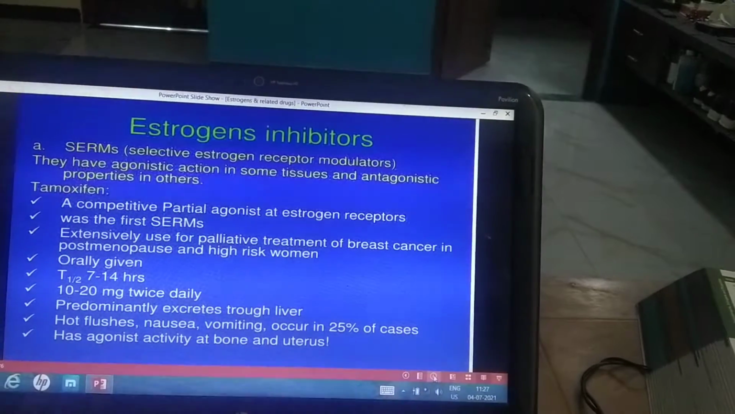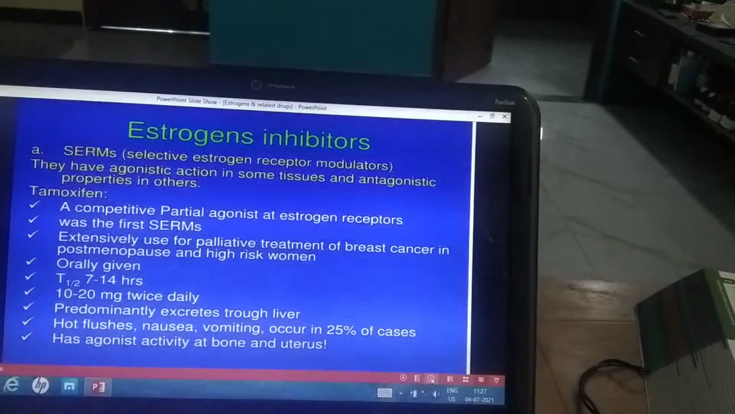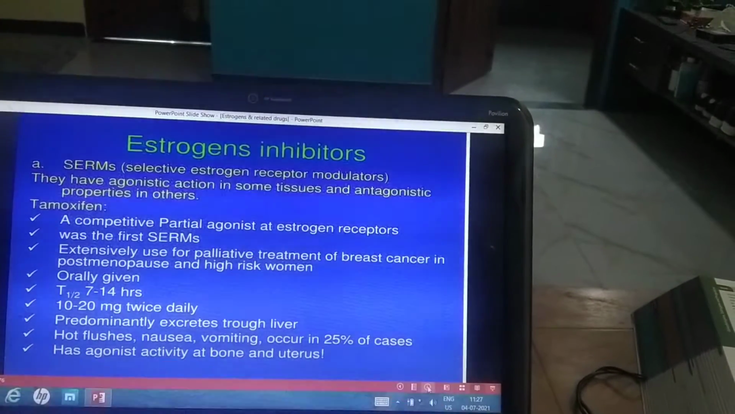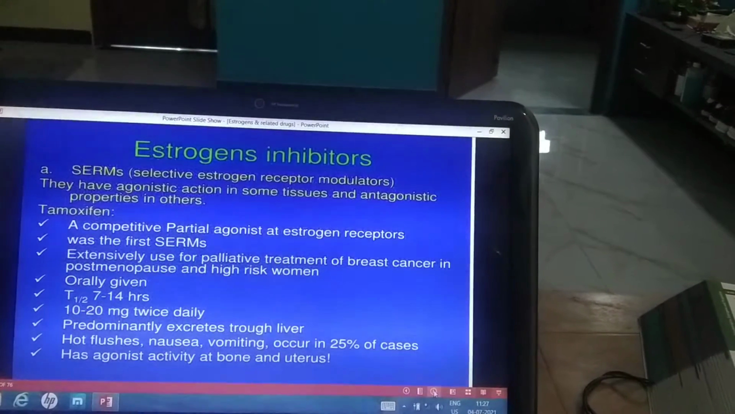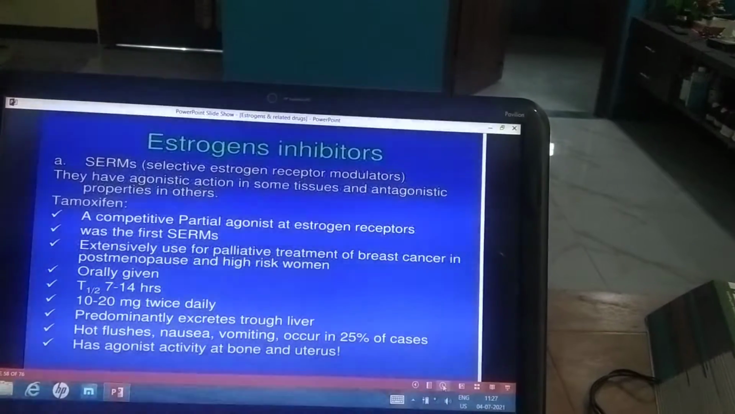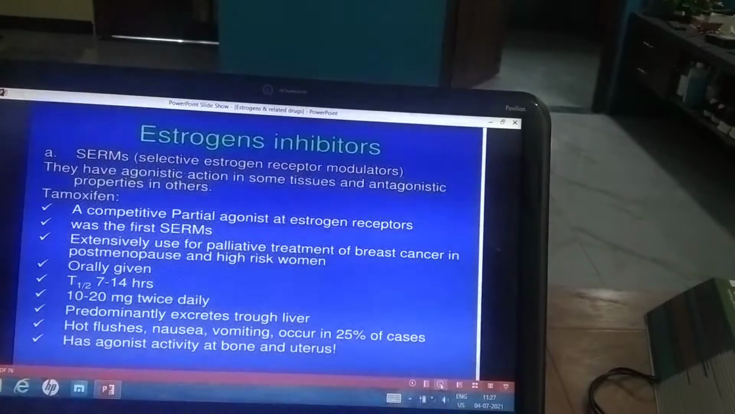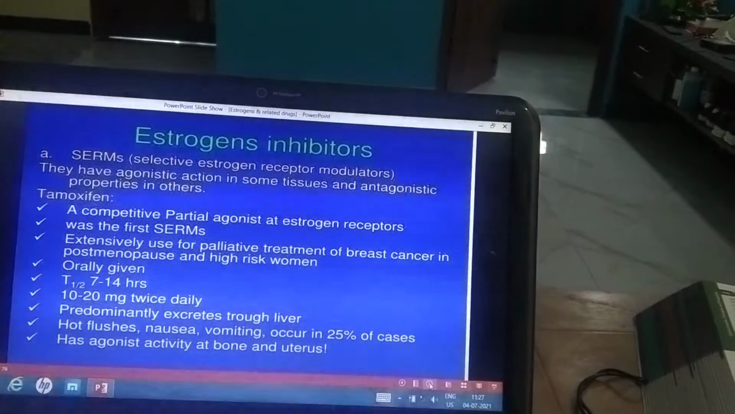It causes endometrial proliferation. We have already seen this. And in the bone it decreases the rate of resorption of the bone by inhibiting the osteoclastic activity. So it has an anti-resorptive effect on the bones. We have also seen the action on the plasma lipids. Tamoxifen undergoes enterohepatic cycling, that's why it has a little longer half-life.